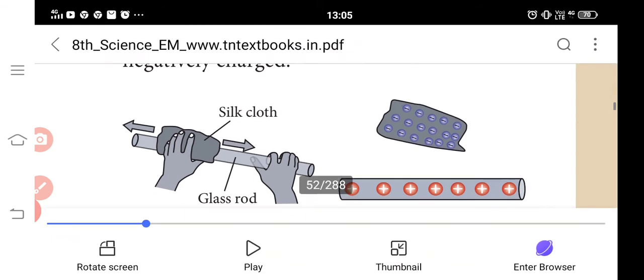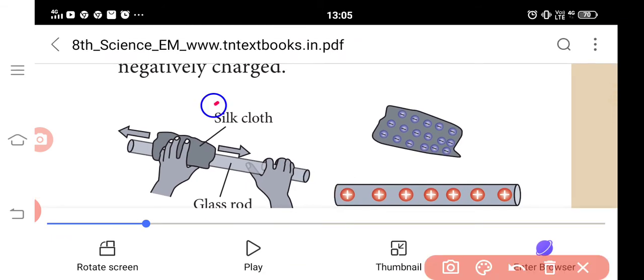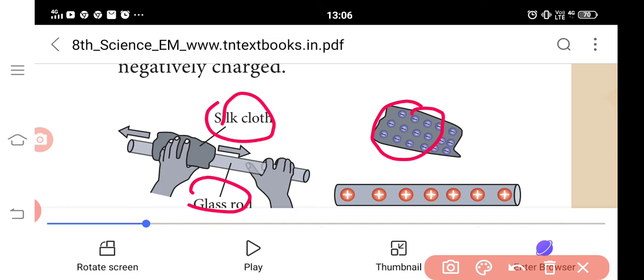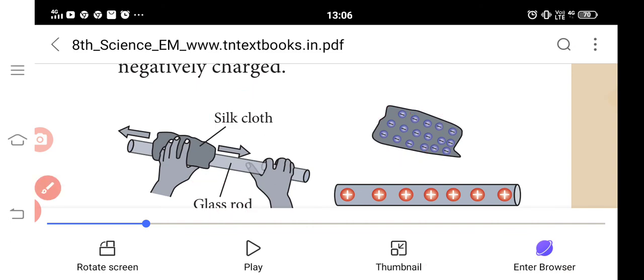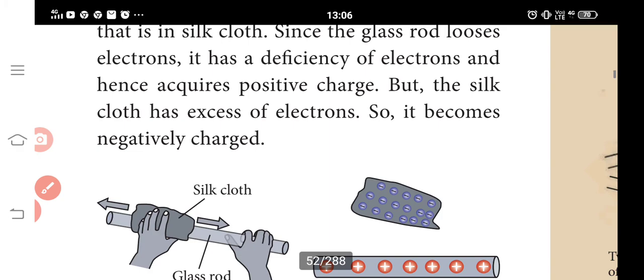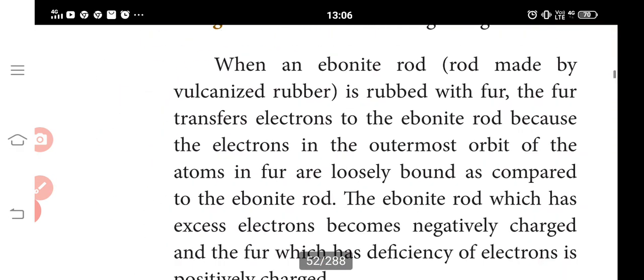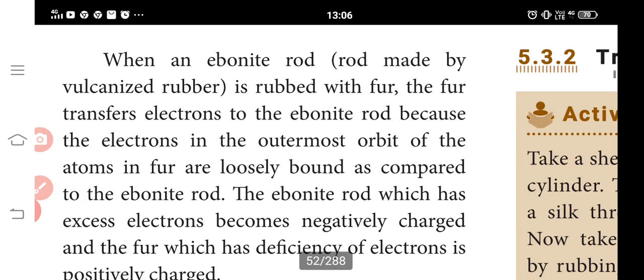So this is the transfer of charges in a glass rod and a silk cloth. When a glass rod is rubbed with a silk cloth, the glass rod acquires a positive charge and the silk cloth acquires a negative charge. Electrons are removed from the glass rod and added to the silk cloth. The silk cloth has an excess of electrons, so it becomes negatively charged. Now the third example.